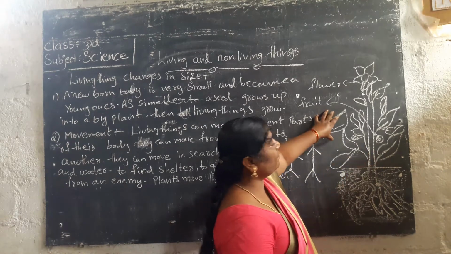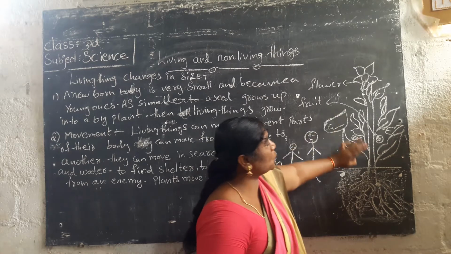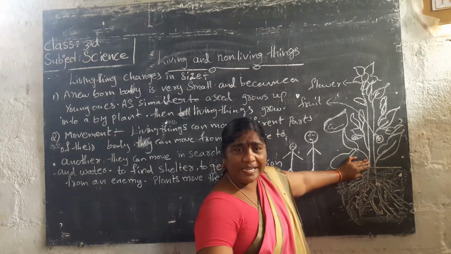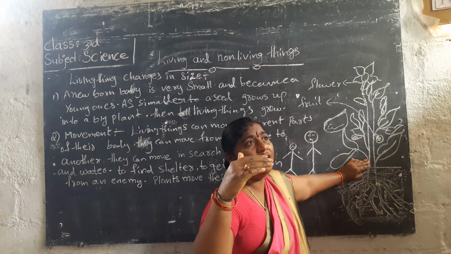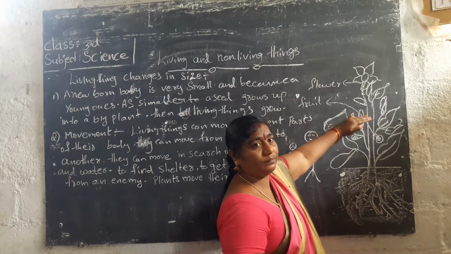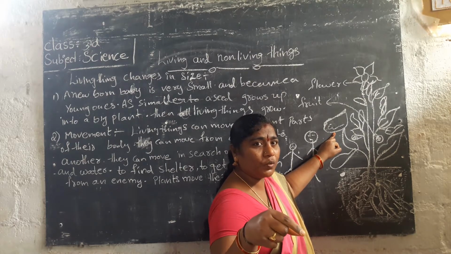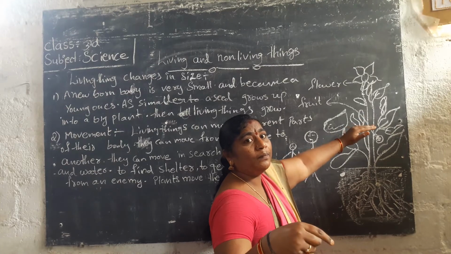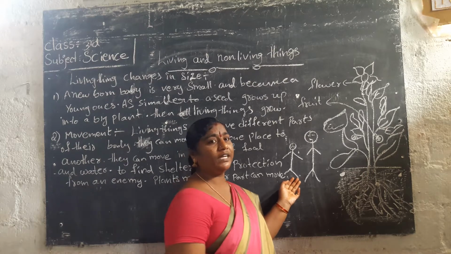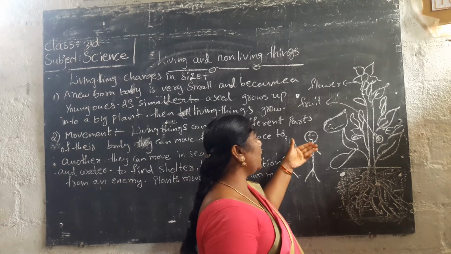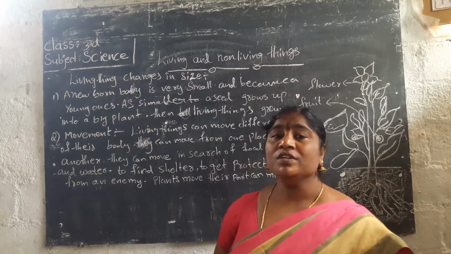When we sow the seed in the field, it grows and changes its size. A small plant comes up, and after some time it becomes bigger. We water the plant and it grows up. The seed is very small, but when we sow it in the field, it becomes a plant and then a tree. The same as a newborn baby is very small; after years it grows up to become an adult. These are the important changes of living things.